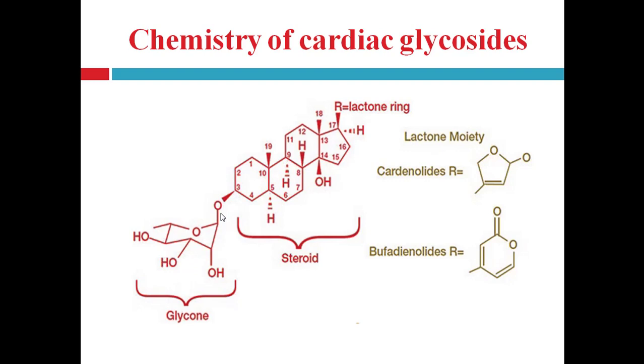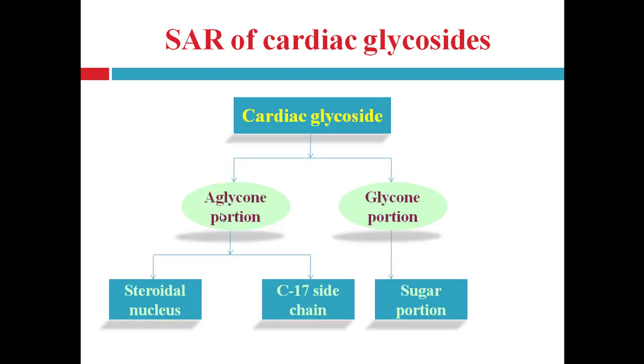The number and type of sugar vary from one glycoside to another. The most commonly found sugars in cardiac glycosides are D-glucose, D-digitoxose, L-rhamnose and D-cymarose. These sugars predominantly exist in cardiac glycosides in the beta configuration. These are the naturally occurring different types of sugar present in cardiac glycosides. Next, the SAR of cardiac glycosides we will discuss in the next lecture.